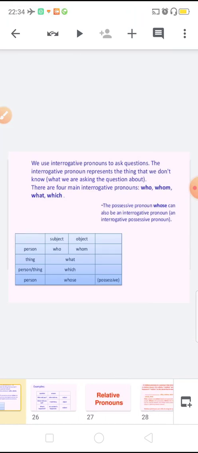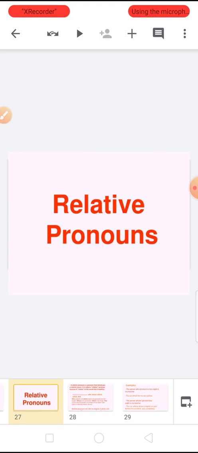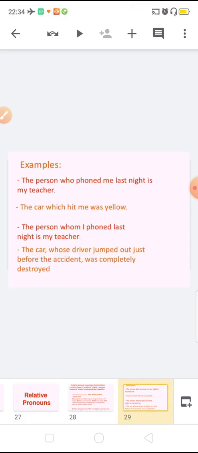Next is relative pronoun, and in relative pronoun the words are also the same, but what is the difference? In the interrogative pronoun, generally we are asking a question. Here we are relating one thing with another, or we can say we are relating the subject with the object.